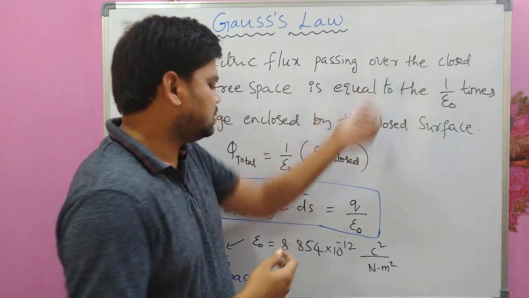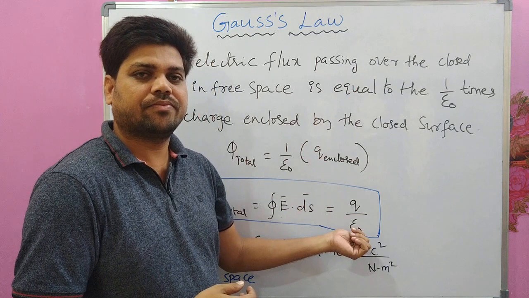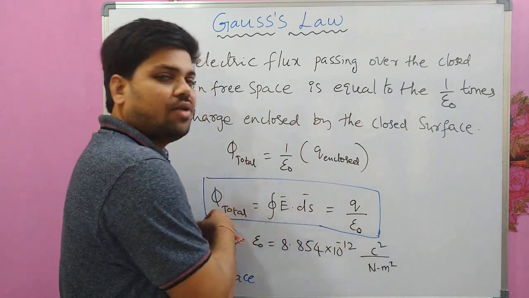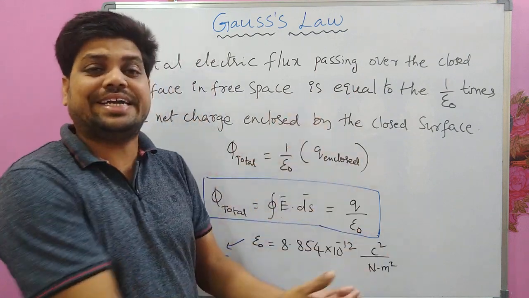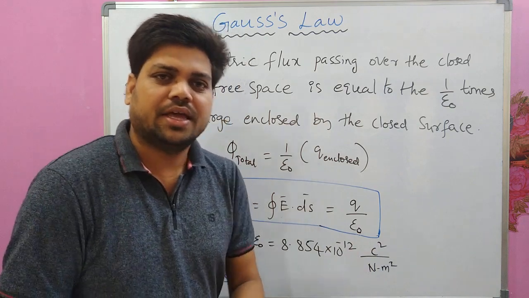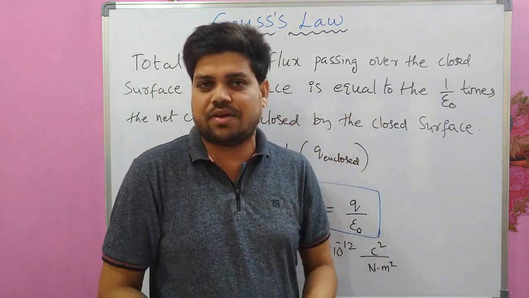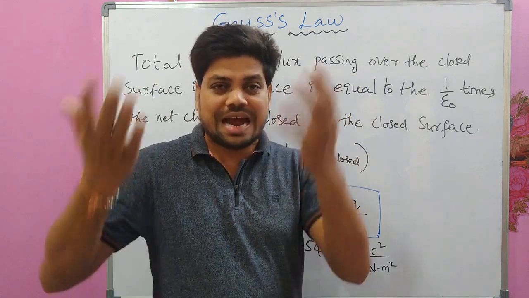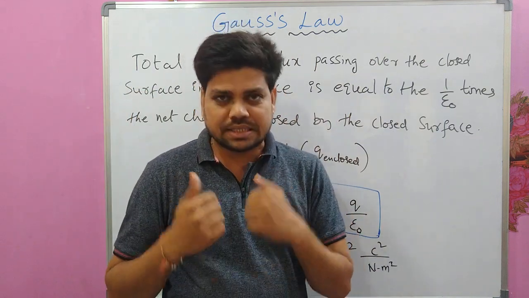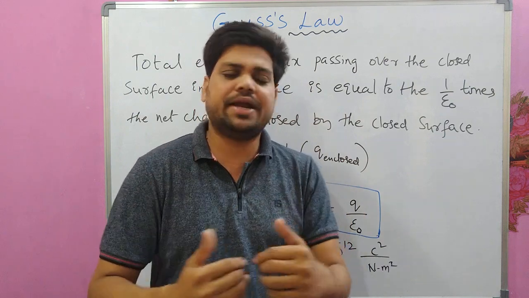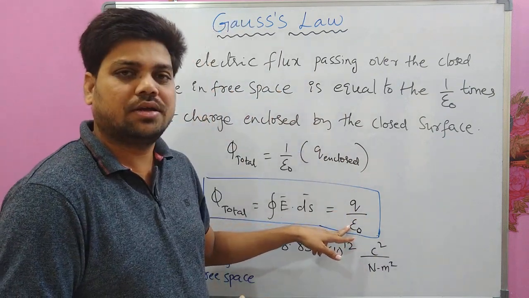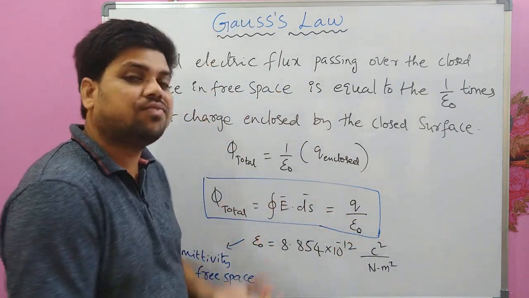But what Gauss is saying is that this total electric flux can also be calculated in an easy way: if you can find out how much charge is enclosed by that surface, then the net charge enclosed by that surface divided by epsilon naught will give you the total electric flux.